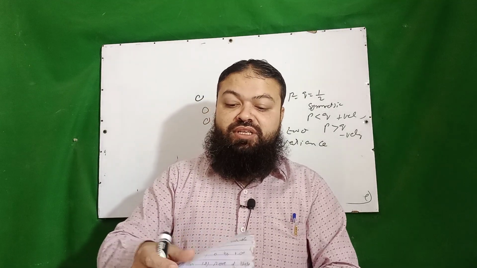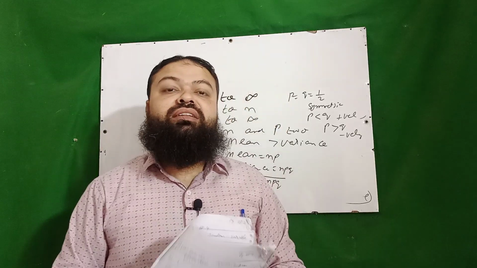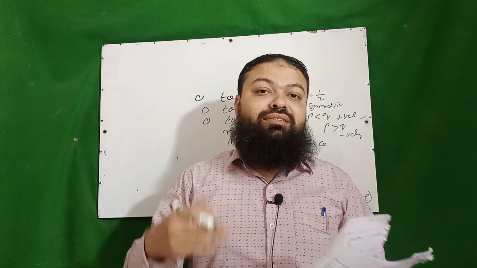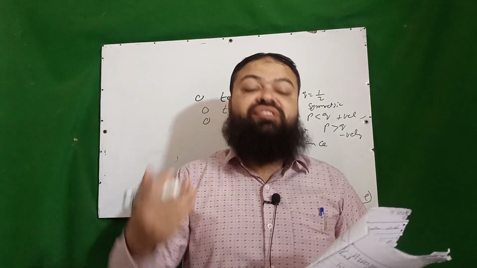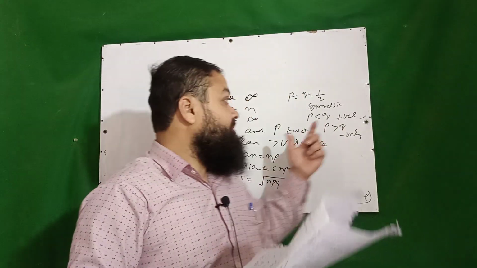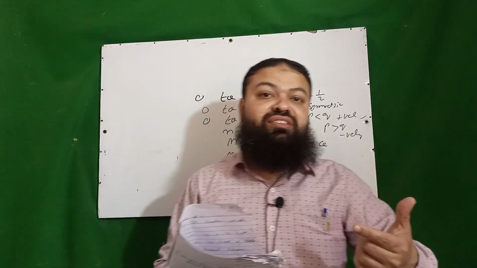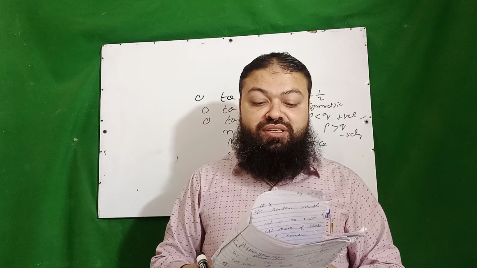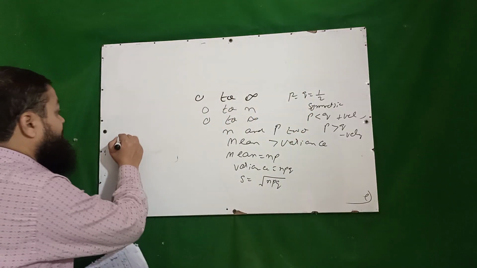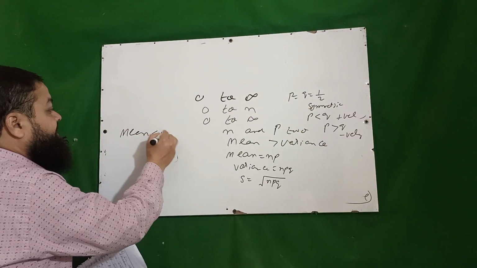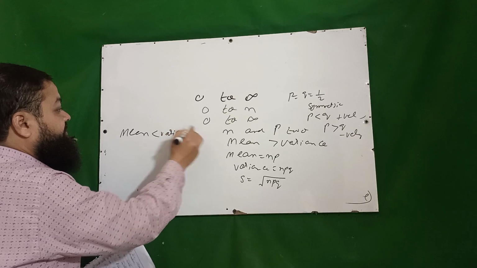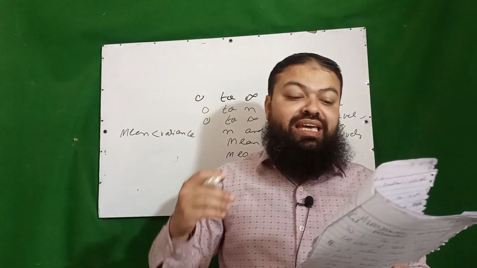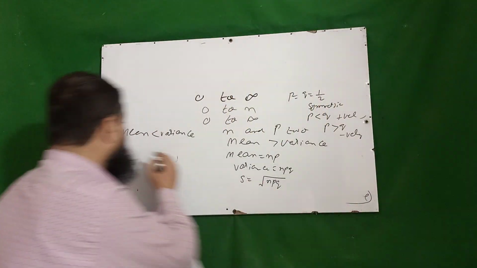In negative binomial distribution, in the last lecture I have discussed, actually trials are not fixed, number of successes are fixed. But in binomial distribution, trials are fixed and number of successes are not fixed. In negative binomial distribution, mean is always less than its variance. Negative binomial distribution is the extension of geometric distribution.